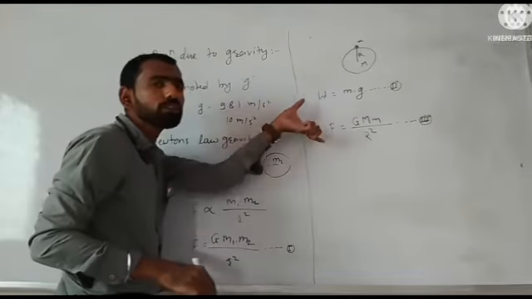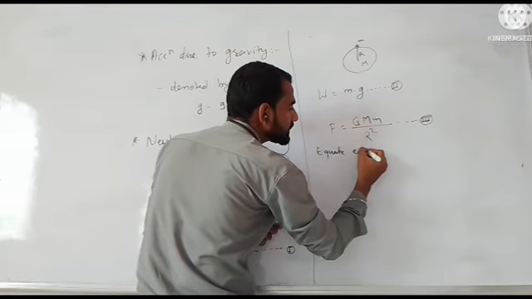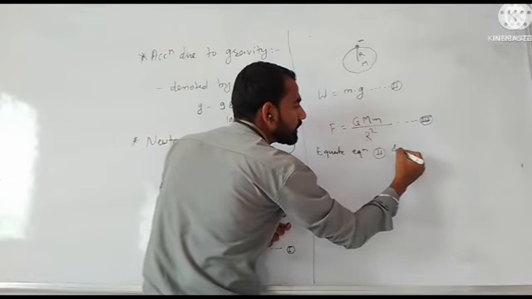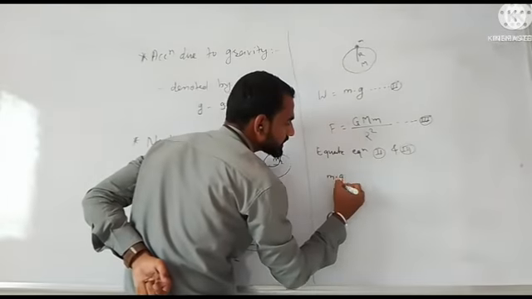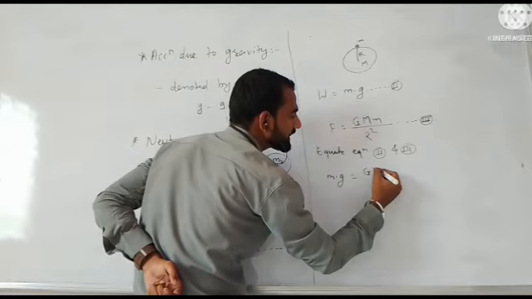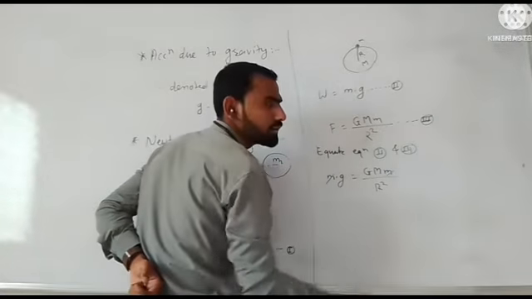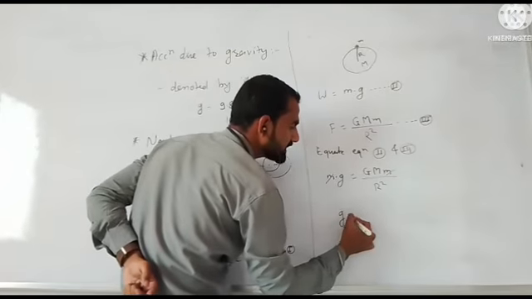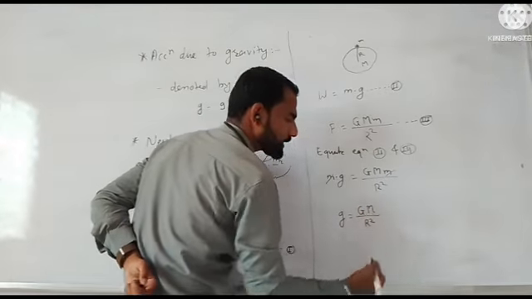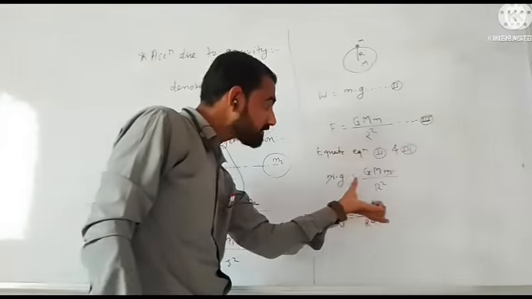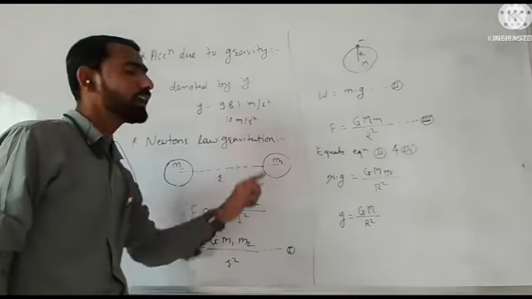Now we equate equations two and three. So we get m into g is equal to capital G, capital M, small m divided by R square. Here m gets cancelled. So we get the value of g is equal to capital G M divided by R square. From this equation we can find that the value of g is 9.81.